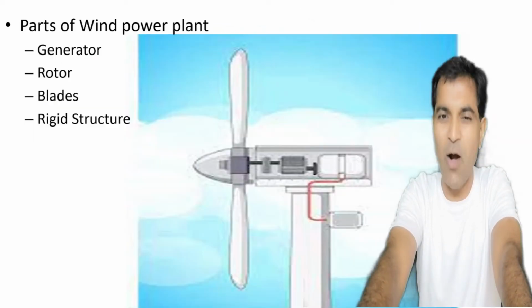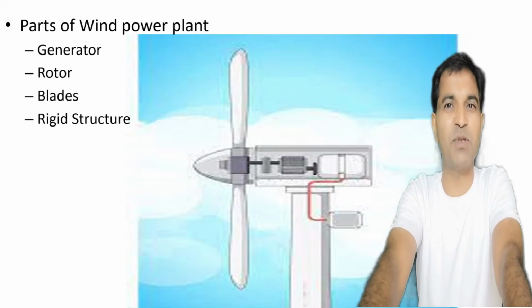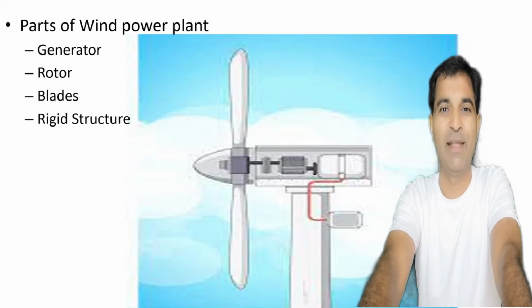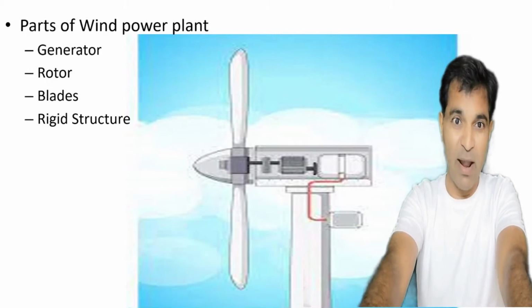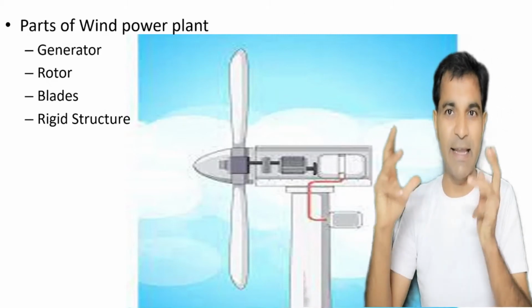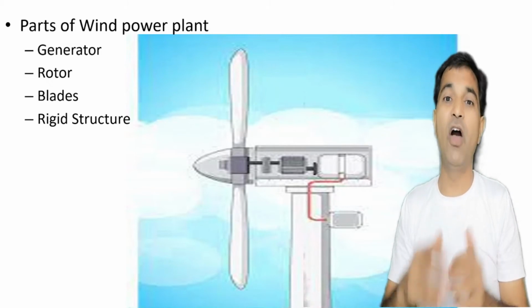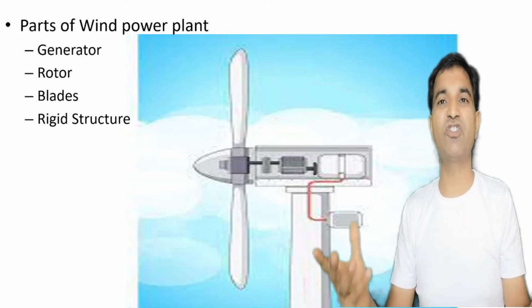Now the next topic is that of wind energy. Now the energy of wind is utilized for the production of electricity. How? Actually, we use wind power plant. Now what are the parts of wind power plant? Generator to create the electricity, to produce the electricity, rotor, blades, and rigid structure or pole.